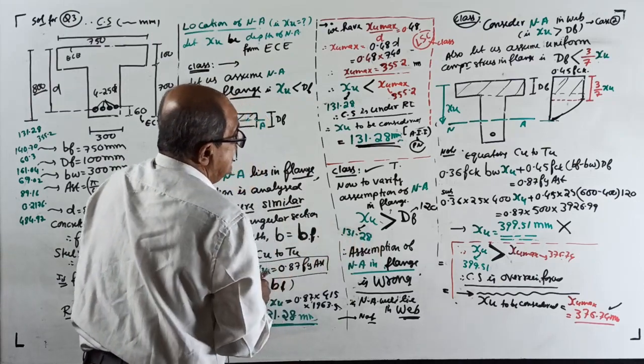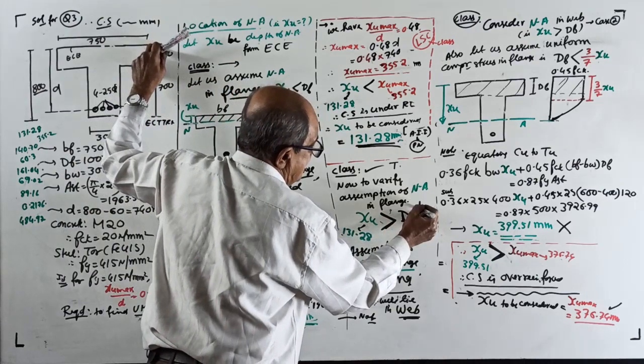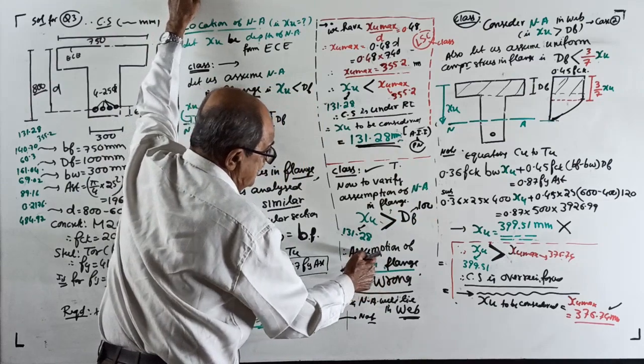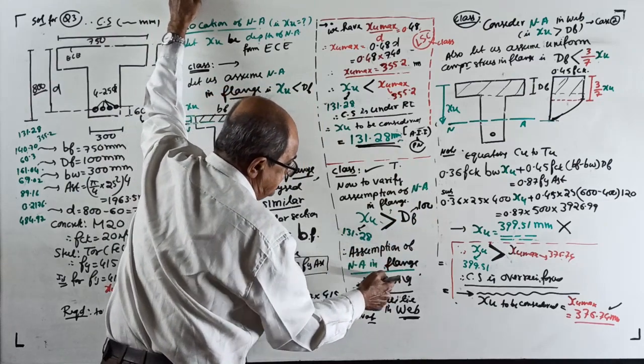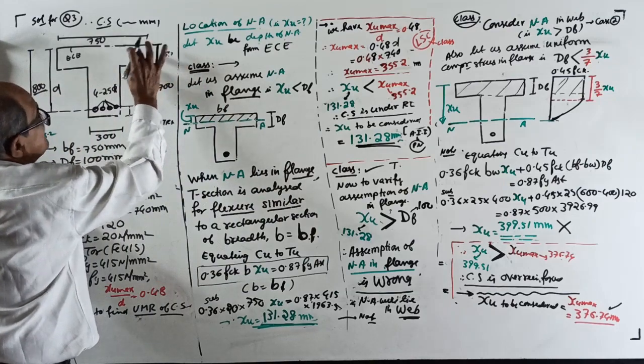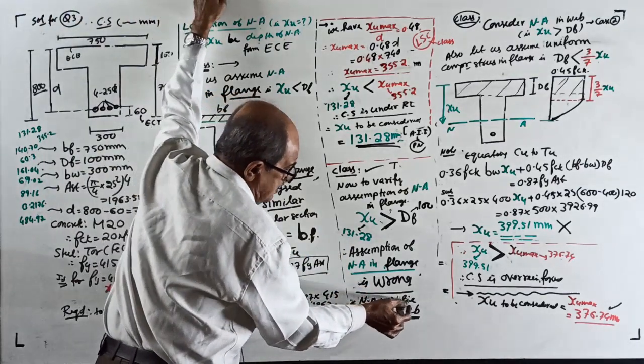Depth of flange is 100 millimeter. Therefore, assumption of neutral axis in flange is wrong. Why? Because flange has got only 100 depth. XU came 131. So it is wrong. Neutral axis will be in web.